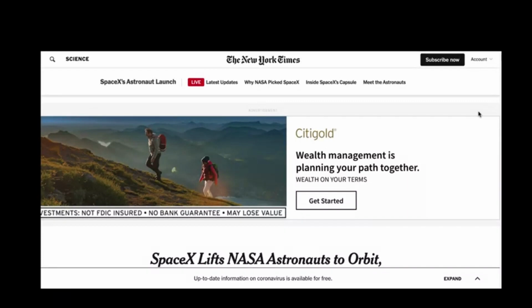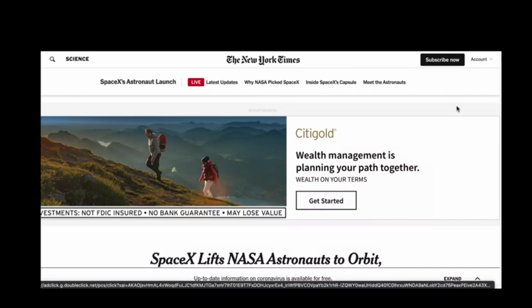Now, you can avoid that if you belong to a college, a university, or there's a public library near you. They may subscribe to the New York Times. So you will have to check with your local public library, maybe a government or a county library system, or a college or university that you may belong to.